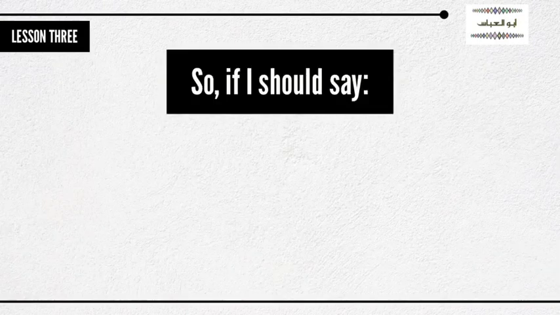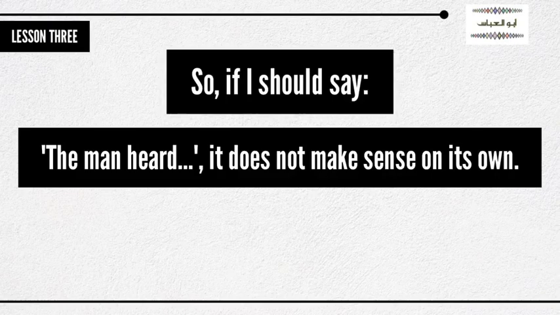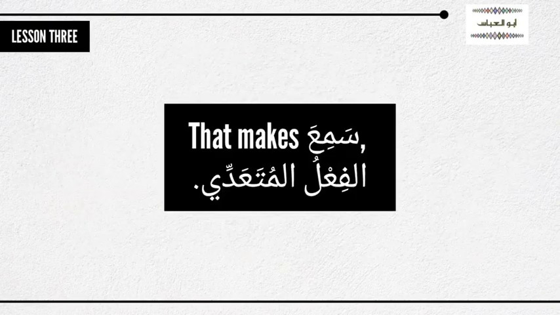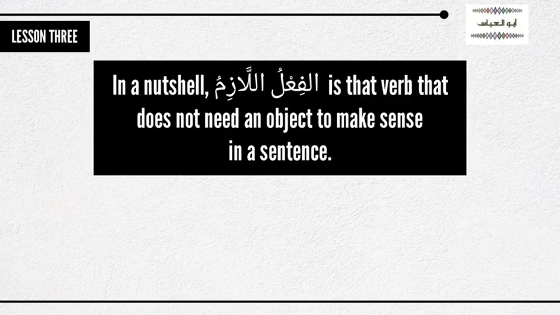If I should say the man heard and I keep quiet, it does not make sense. So I need something that the man heard. So that makes سمع الفعل المتعدي.